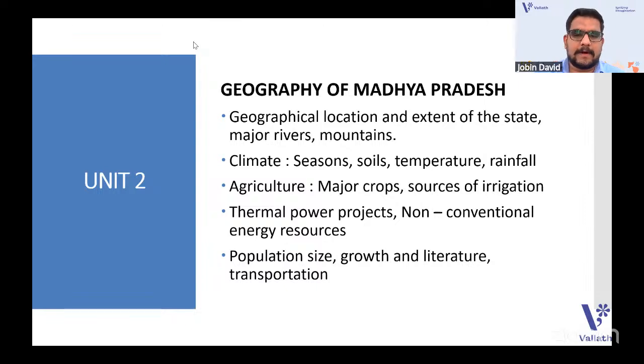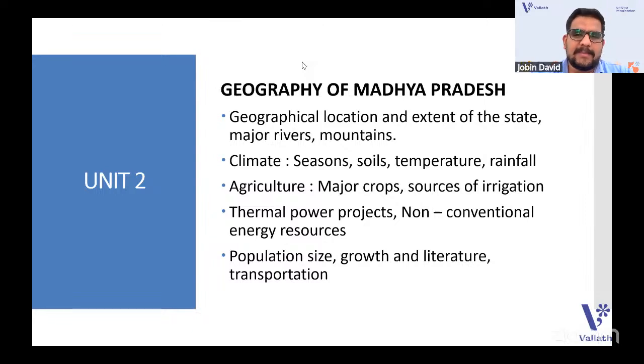Then thermal power projects and non-conventional energy resources you also want to learn, mainly how the energy resources are being developed in the state of Madhya Pradesh. Coming to the next one, population size, growth and literacy, and transportation all come under the geography of Madhya Pradesh.